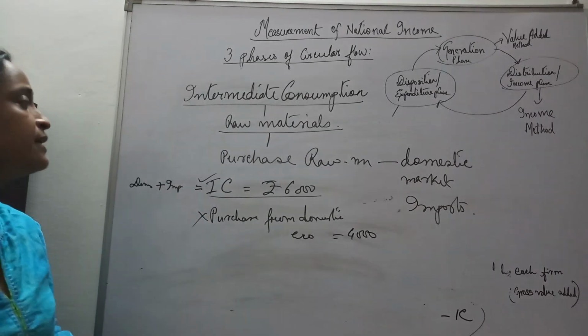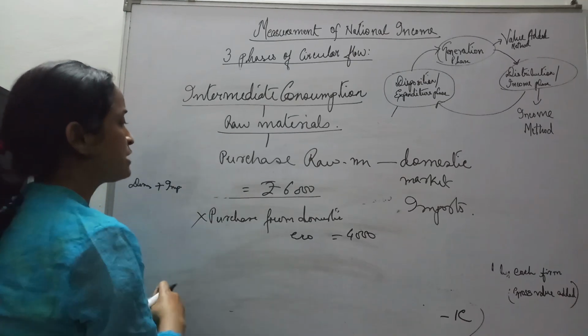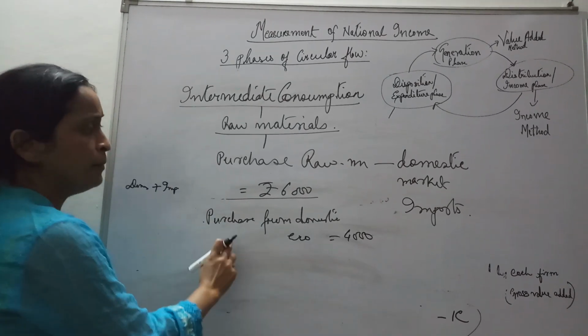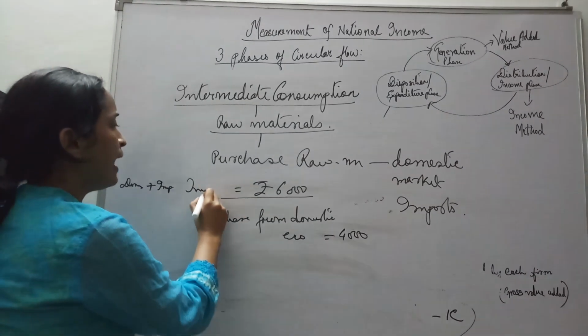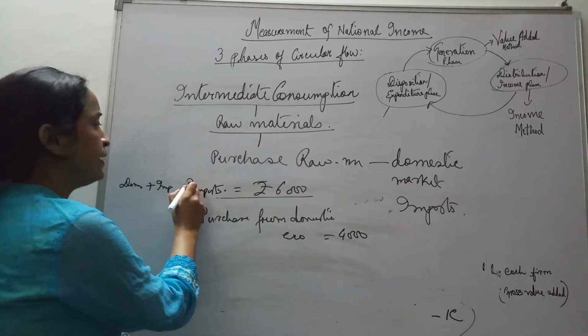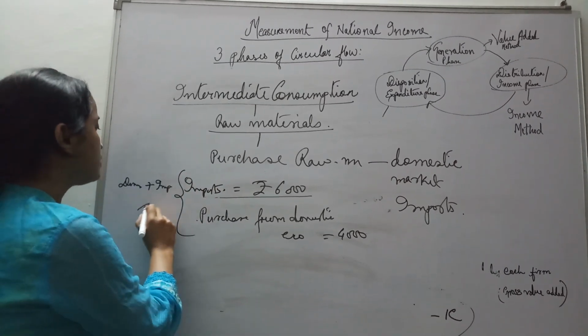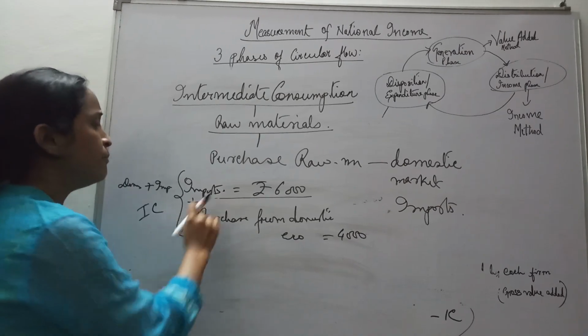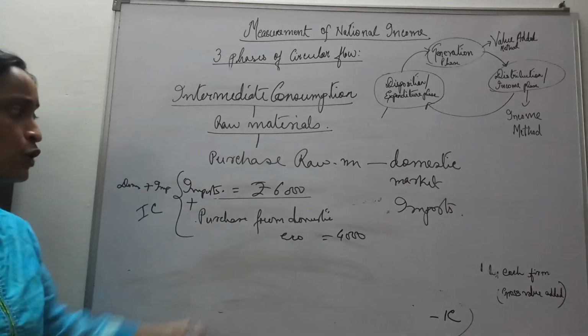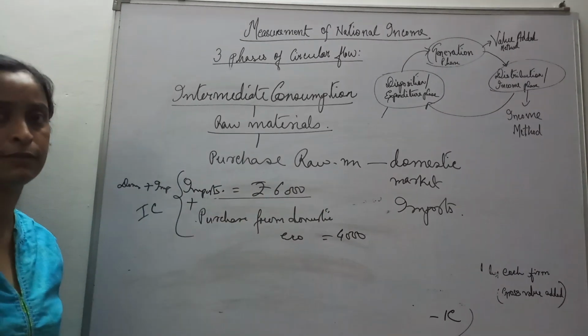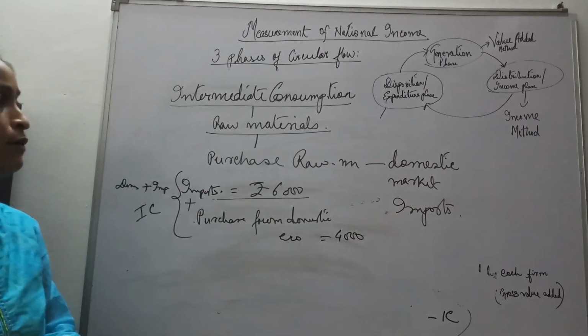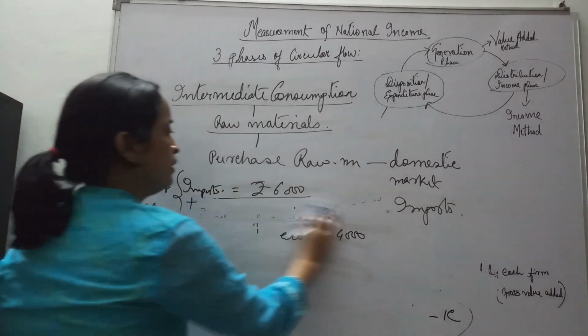And in some cases, intermediate consumption is not given. It is rather given like this: purchase from domestic economy and imports from rest of the world. Then how will we find out intermediate consumption? Intermediate consumption means imports plus this. So it will be 6,000 plus 4,000. Okay? Hope it is understood. You will go through it.